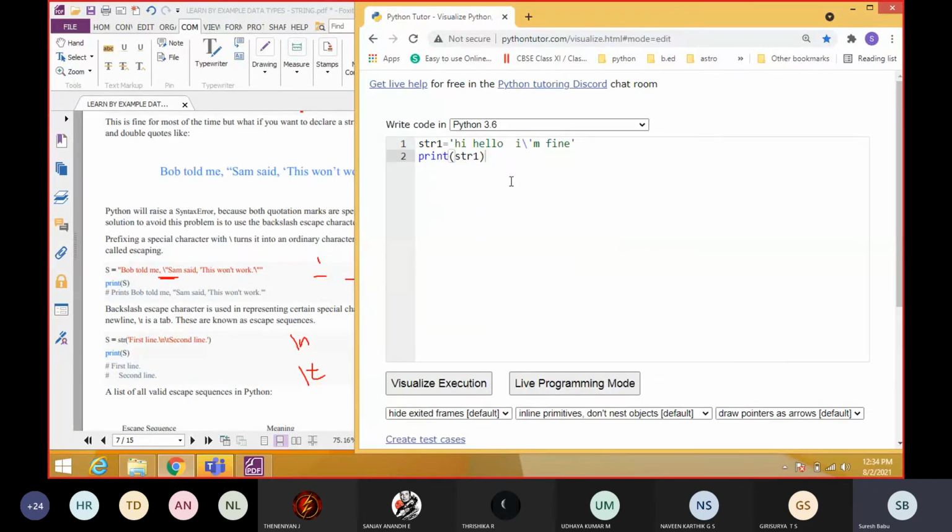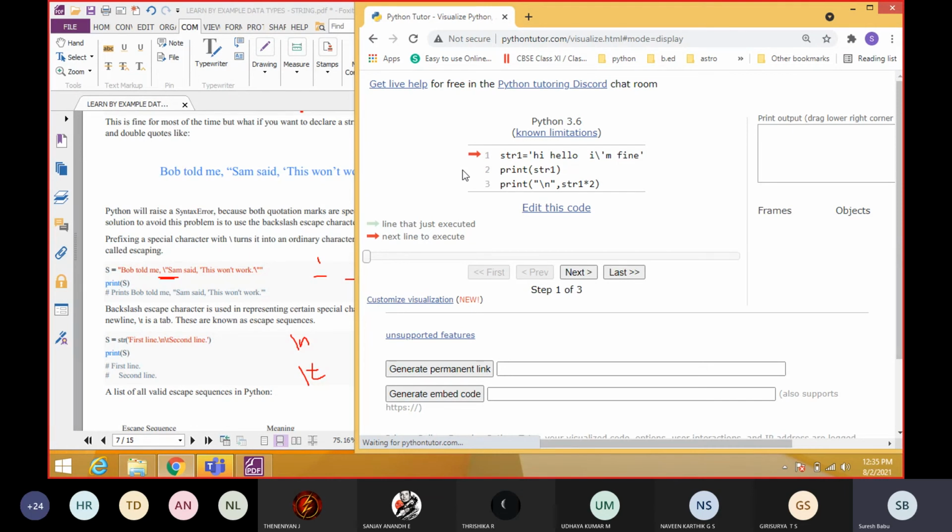And we know the next one, str2. I will print the next one, that is print, slash n, comma, str1 into 2. So now what will happen? First time it will print hi, hello, I am fine. Next time it will insert a new line and print the same thing 2 times. So that is the usage of slash n, that gives a new line.